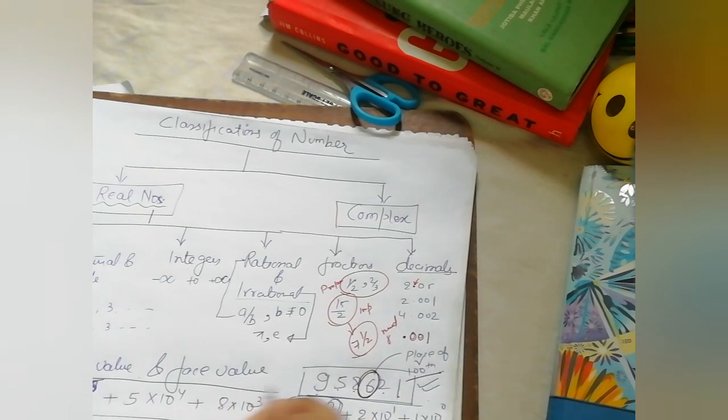We basically expand this number and figure out what multiple of 10 it has been multiplied by. So if it is 100, it is at the hundreds position, and the place value becomes hundreds. But what is the face value then? Face value remains the same, the digit itself. That's the face value. I hope place value and face value, which are very basic concepts, are clear.